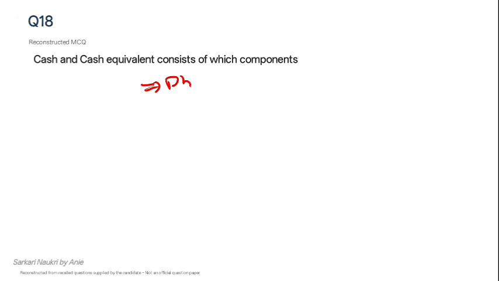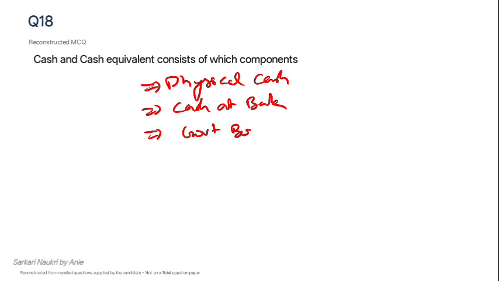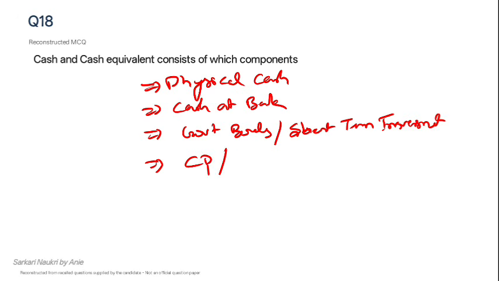So basically the major things that come are physical cash, cash at bank, commercial paper, certificate of deposits, bank deposits, and it can be liquidated within 3 months.